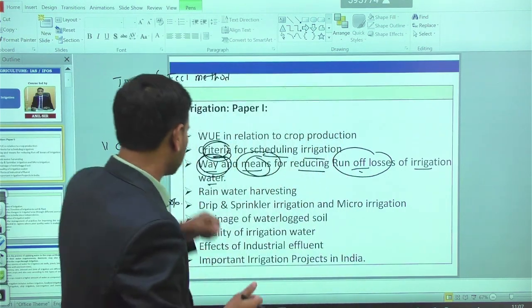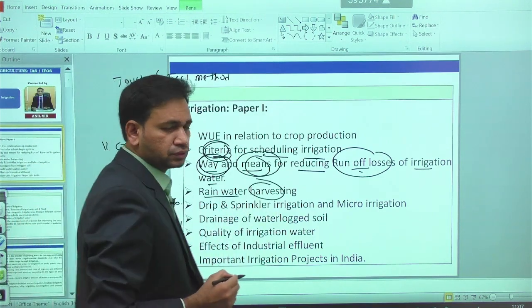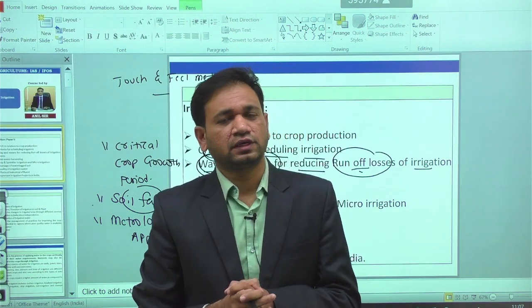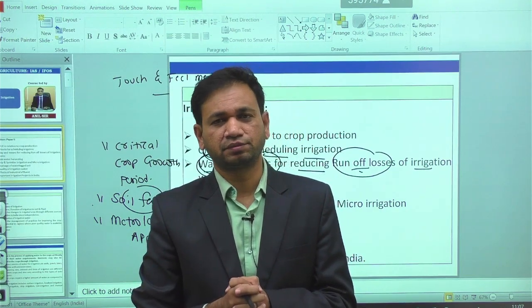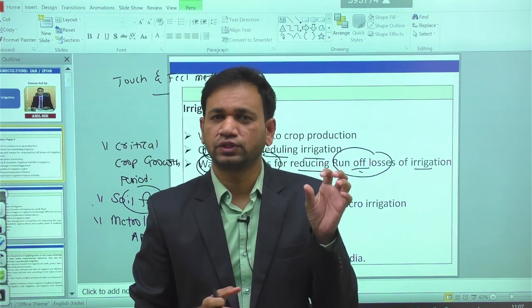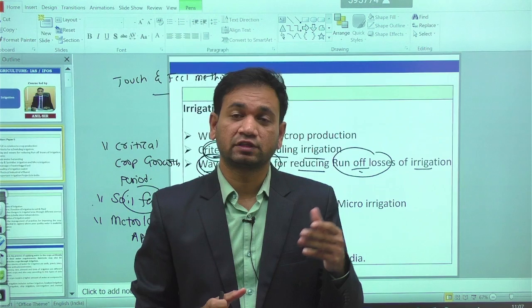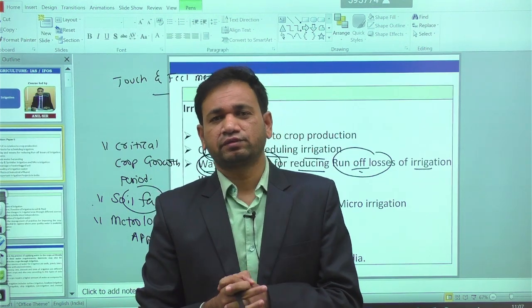Then we are having the syllabus topic called rainwater harvesting. Rainwater harvesting means trapping of rainwater with the help of some structures and methods. For example, we are having the roof water harvesting structure. Then we are having farm ponds. With the help of farm ponds also, we can harvest the rainwater.